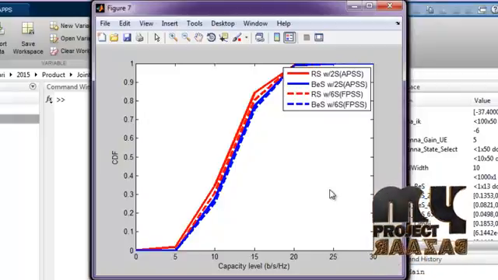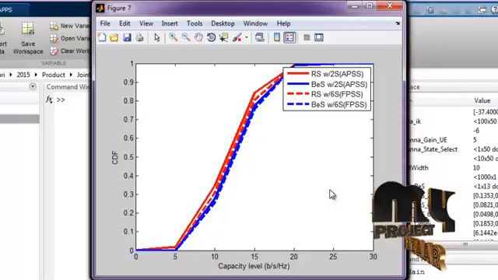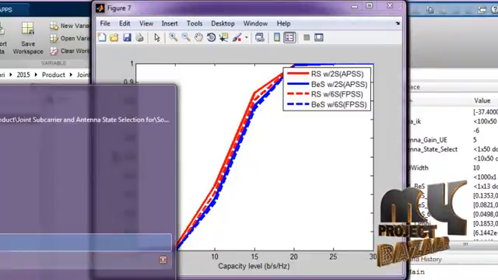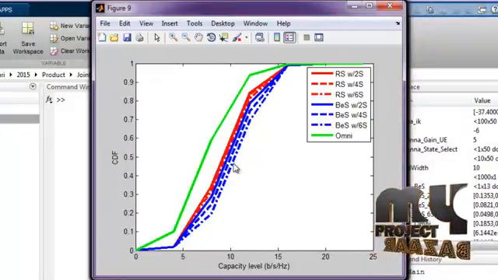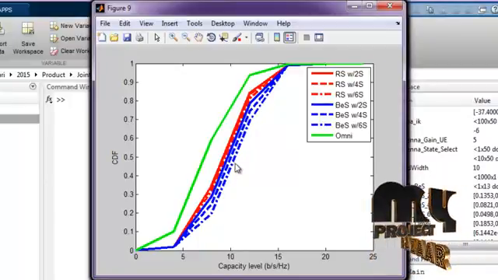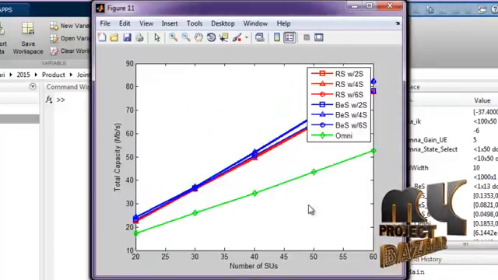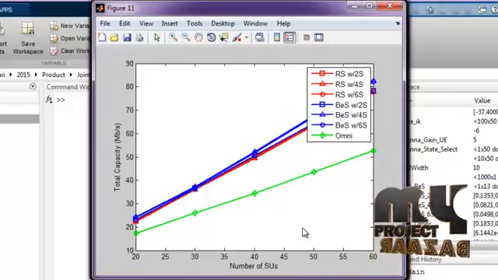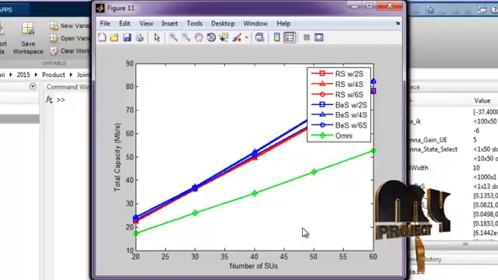In this we have used the APSS and FPSS responses. And this is the graph of the CDF response for various capacity levels. And this is the total capacity result by varying the number of SUs.